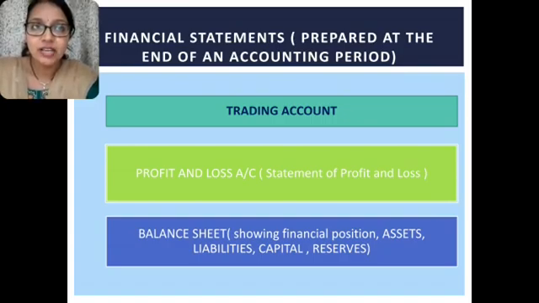First is the trading account, which will help you find out the gross profit of the business. Second is the profit and loss account, which will help you find out the net profit of the business, and it is also known as the statement of profit and loss. And the last one, you need to prepare the balance sheet. Balance sheet shows the financial position of a firm, and it shows assets, liabilities, capital and reserves of a business.